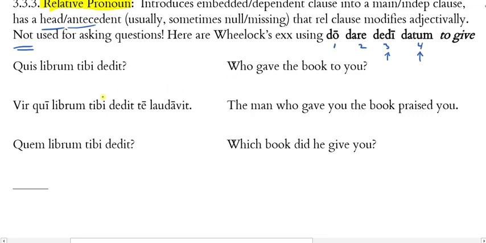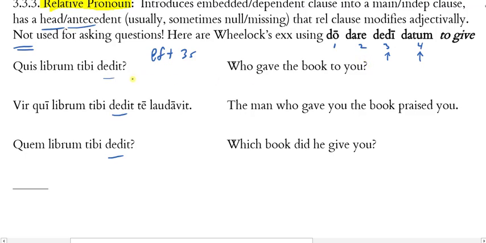All right, now let's take a look at the first set. These all hang together. You'll notice that dedi is used in all of these, or dedit, and that's using dedi, third principal part. So this is using the perfect stem, right? We're in perfect stem, and the it ending is third singular. So someone gave or has given. Now, here's our first question. We have quis librum tibi dedit. All right, who gave the book to you?